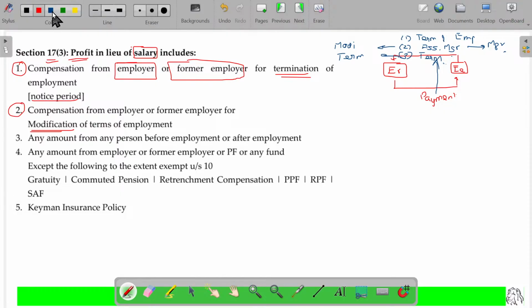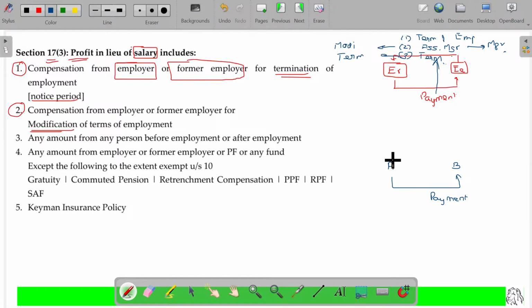Next, consider A and B. A gives him a payment. As you know, any payment received by B will fall under salary only if there is an employer-employee relationship. Now A and B have no employer-employee relationship.